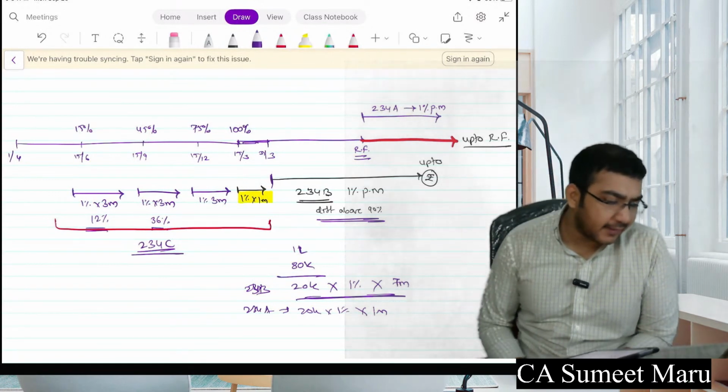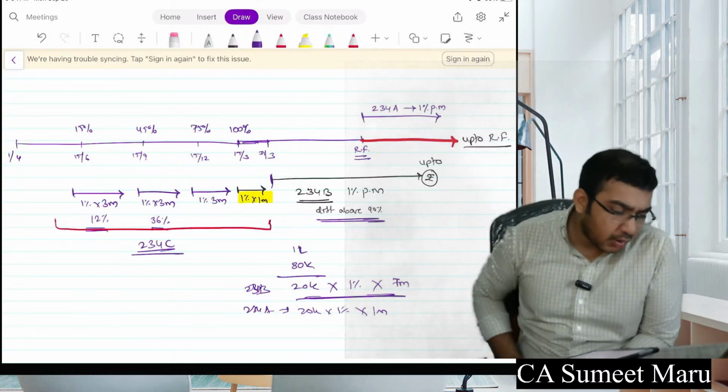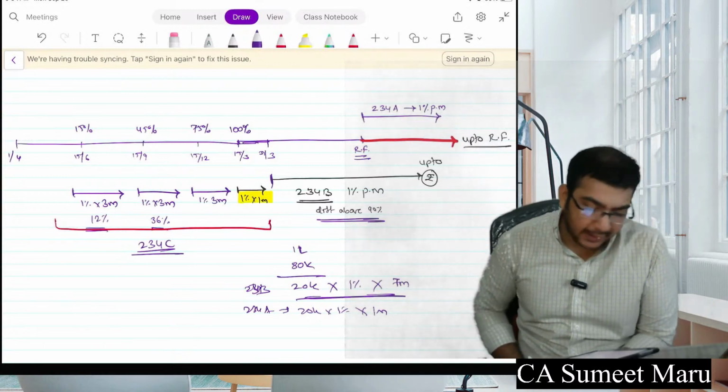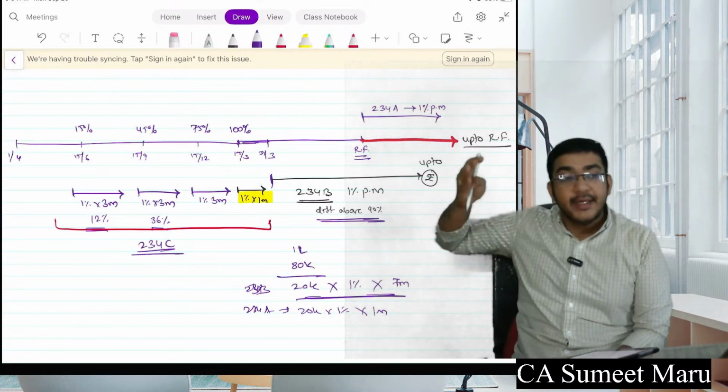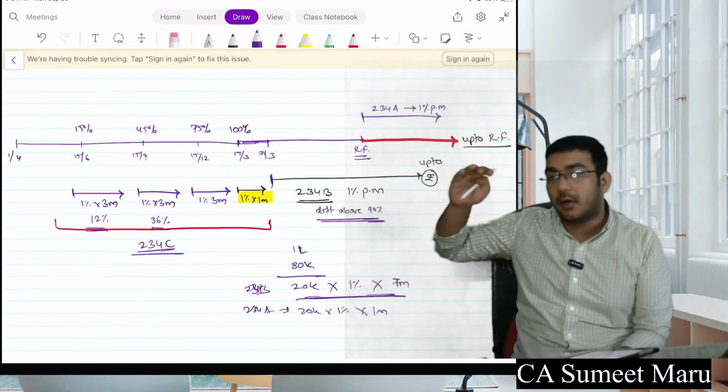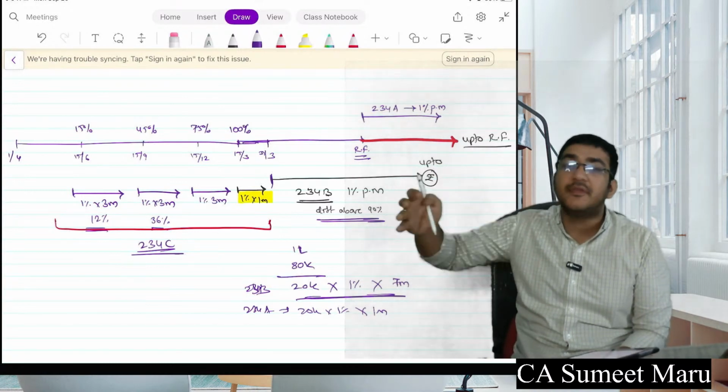Hriday, what you are asking, I didn't understand your query. I did not understand the dates from where applied. See, it's applied from every date of installment.